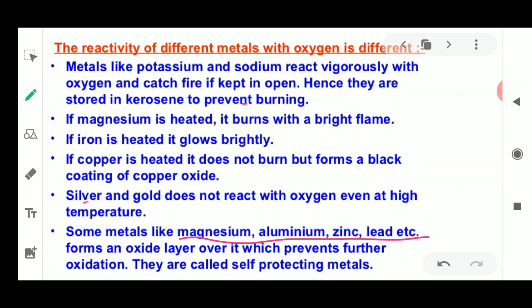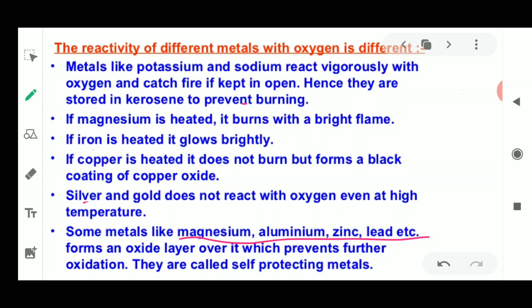So we have to remove this magnesium oxide by rubbing it with sandpaper. The sandpaper removes the layer of oxide, which allows the magnesium ribbon to react with oxygen.